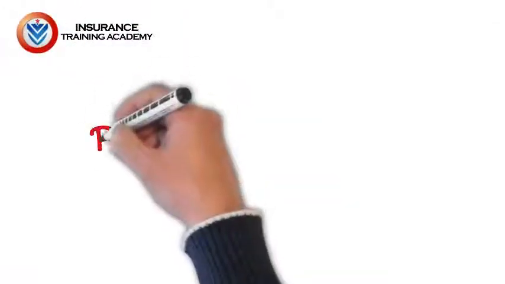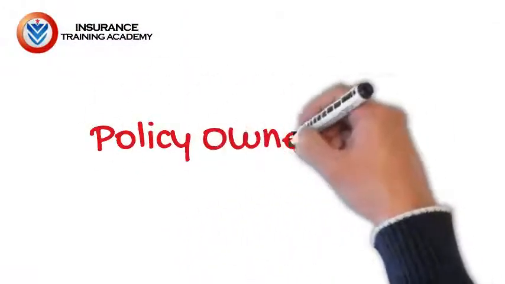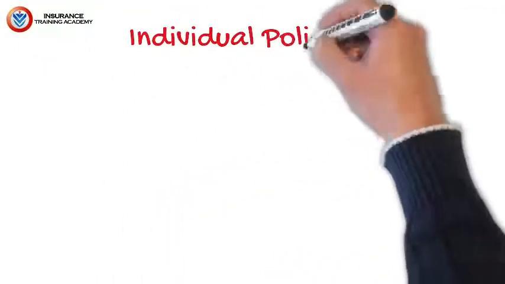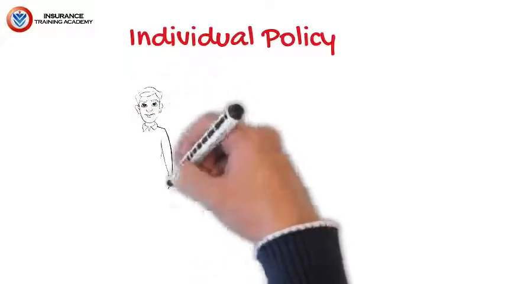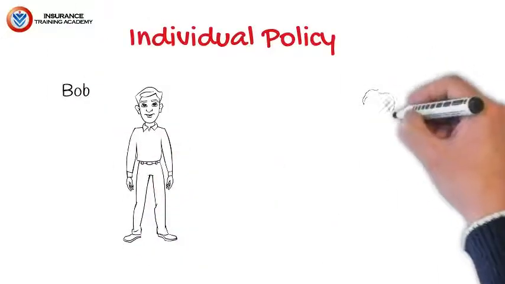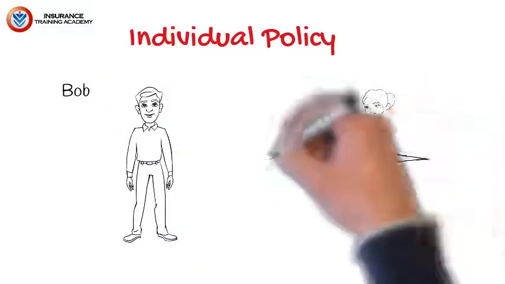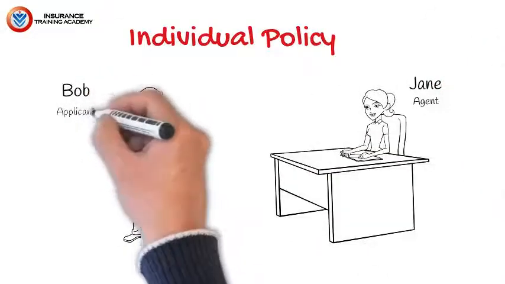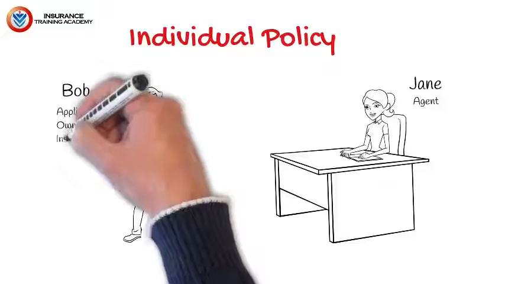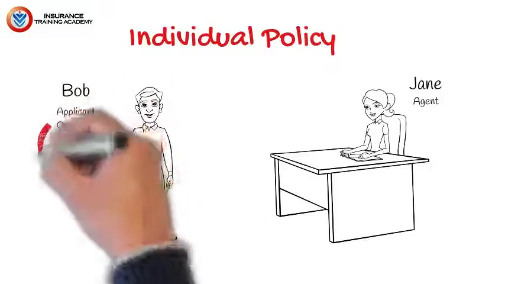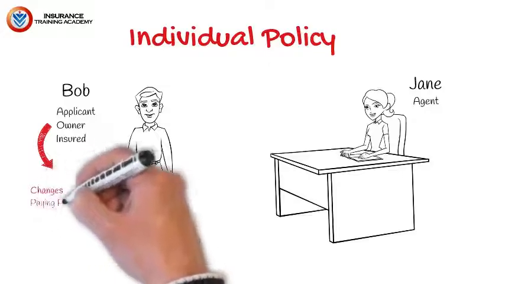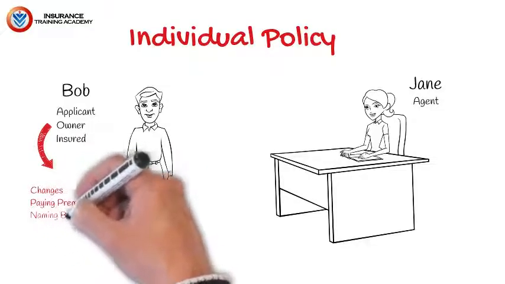In this video, we're going to talk about policy ownership. Let's first take a look at an individual life insurance policy. Let's say we have Bob. Bob would like to buy a policy from his agent, Jane. In this case, Bob is going to be the applicant, the owner, and the insured. Now, it's important to note that as the owner, Bob is going to have all the rights and privileges in the policy, such as paying the premium, making changes to a policy, and naming a beneficiary.